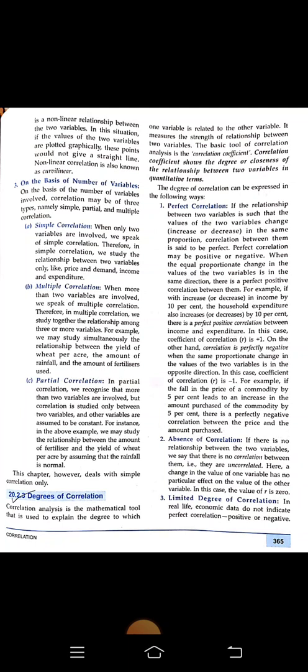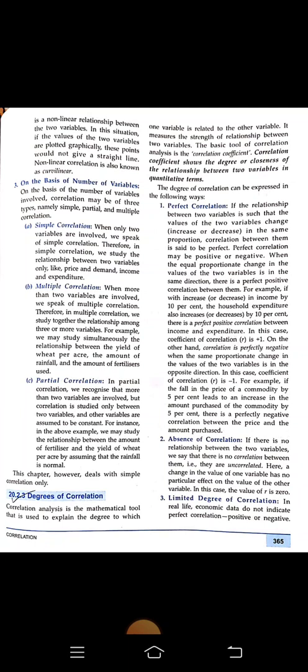If the relationship between two variables is such that the values of the two variables change, increase or decrease, in the same proportion, correlation between them is said to be perfect. Perfect correlation may be positive or negative. When the equal proportionate change in the values of the two variables is in the same direction, there is a perfect positive correlation between them.